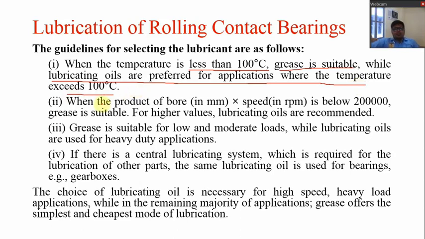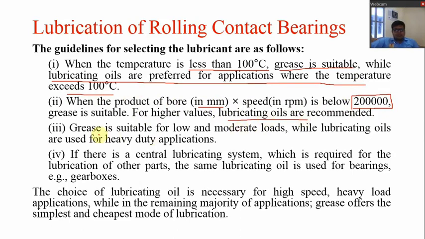Second, when the product of bore in mm and speed in RPM is below 2 lakh, then grease is suitable, and for higher values we have to go for lubricating oils.